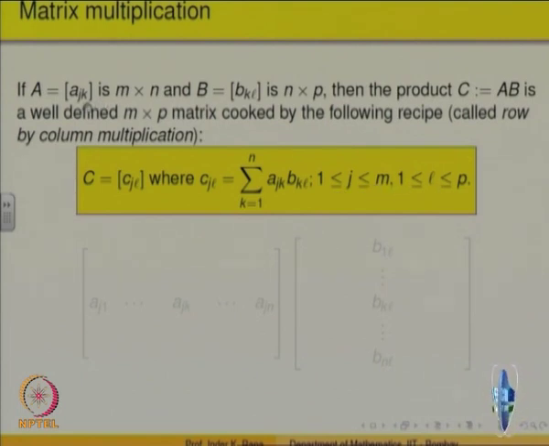So that gives you a matrix of the order m cross n, A, n cross p, that is the matrix B. Each entry is getting multiplied and added up, you will get m cross p order of the product. It looks a very artificial way of defining multiplication, but later on we will see that this is the way it should be defined to have nice properties. We will link it with what are called linear transformations.